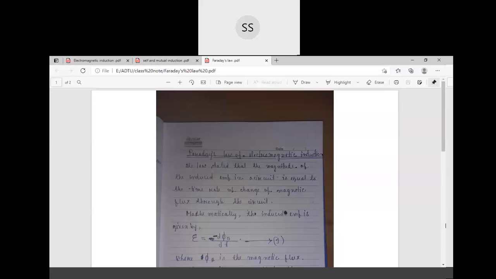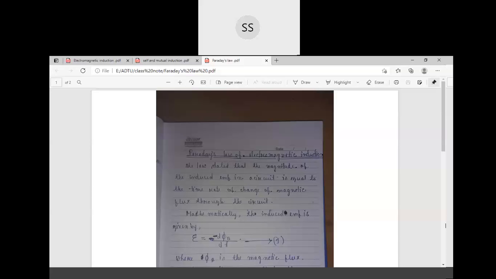The last topic is Faraday's law of electromagnetic induction. The law states that the magnitude of induced EMF in a circuit is equal to the time rate of change of magnetic flux through the circuit. Magnetic flux means the number of magnetic field lines passing through a particular area.